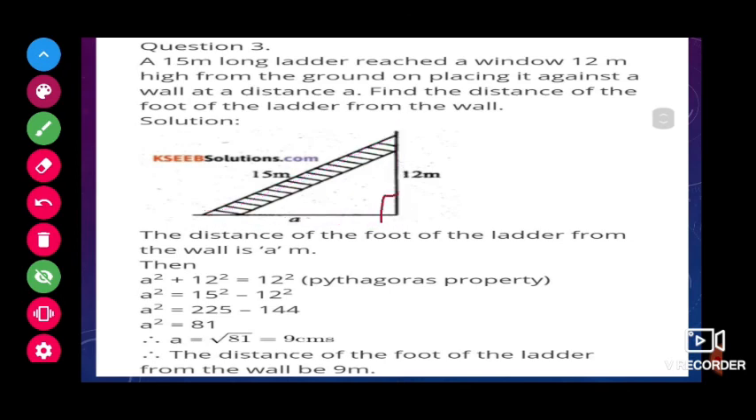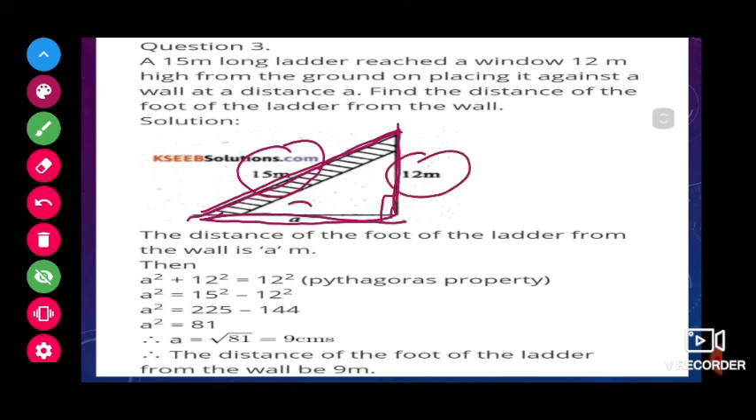We know here it will be 90 degrees. So again it is forming one right angle triangle. So again we know what the formula is. The hypotenuse square is equal to side 1 square plus side 2 square. So hypotenuse square, that is 15 square, is equal to 12 square plus A square.